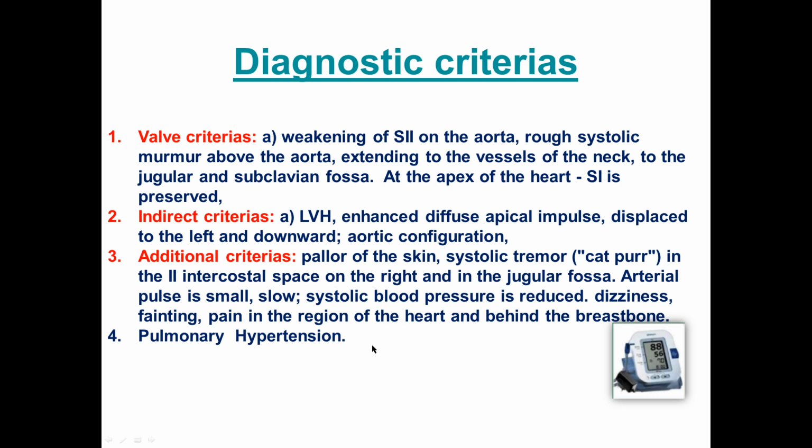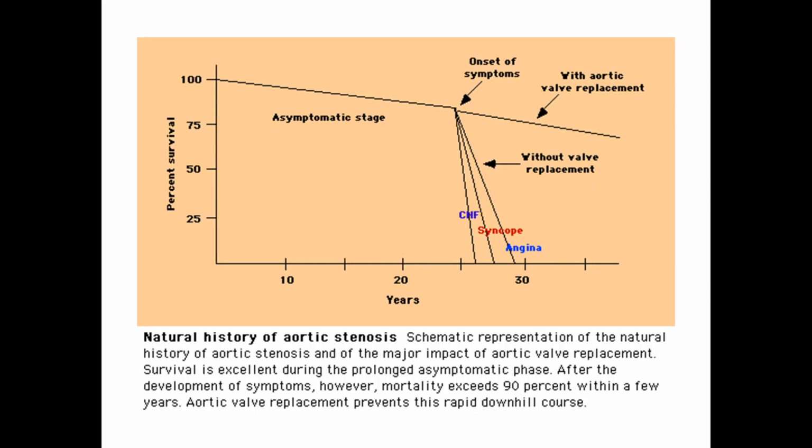Because of decreasing pressure in the coronary arteries, because decreased pressure in the aorta causes decreasing pressure in the coronary arteries and decreased blood supply of the myocardium at the first place. On the second place, of course, because of left ventricular hypertrophy, there is increased demand of the heart, and we have here two mechanisms of chest pain, because chest pain is representative of ischemia of the myocardium, and sometimes pulmonary hypertension develops.